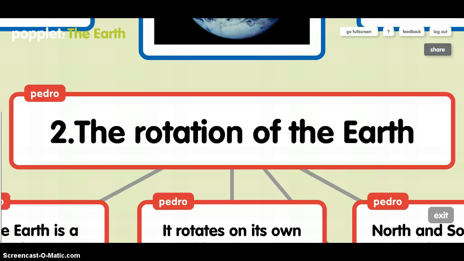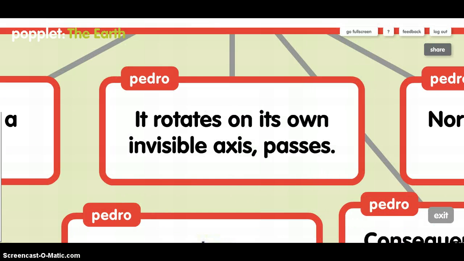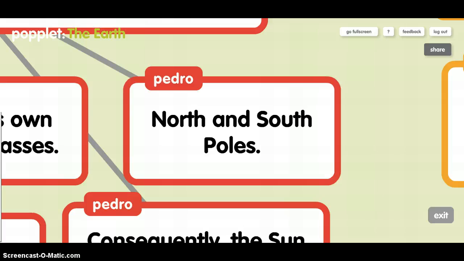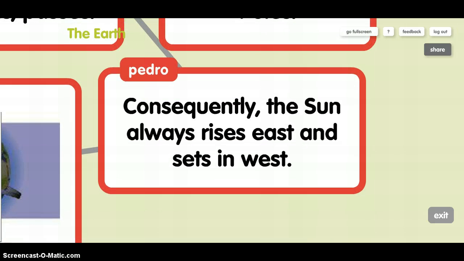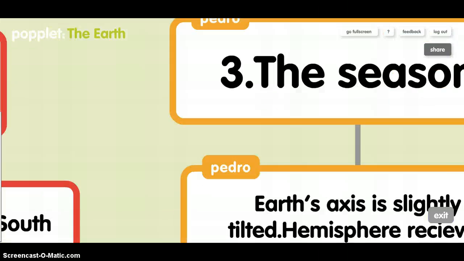2. The rotation of the Earth. The Earth is a sphere. It rotates on its own invisible axis, with north and south poles. Consequently, the Sun always rises in the east and sets in the west. The rotation of the Earth.